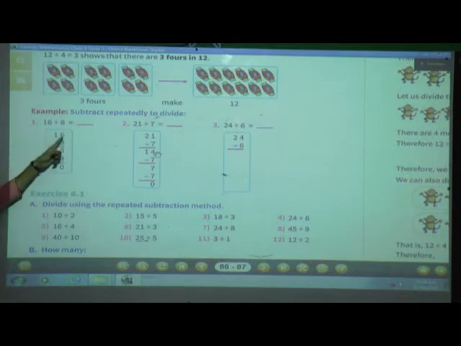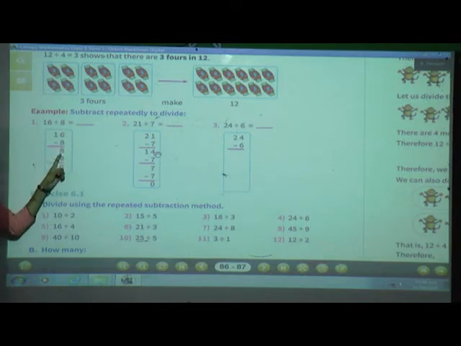Okay, so 16 minus 8, if we do the subtraction, then how many are remaining? 8. 16 minus 8 is equal to 8. Again from that 8, one more time, if we subtract 8 minus 8, 0. Okay, see, until and unless we get the answer 0, we have to do the subtraction.